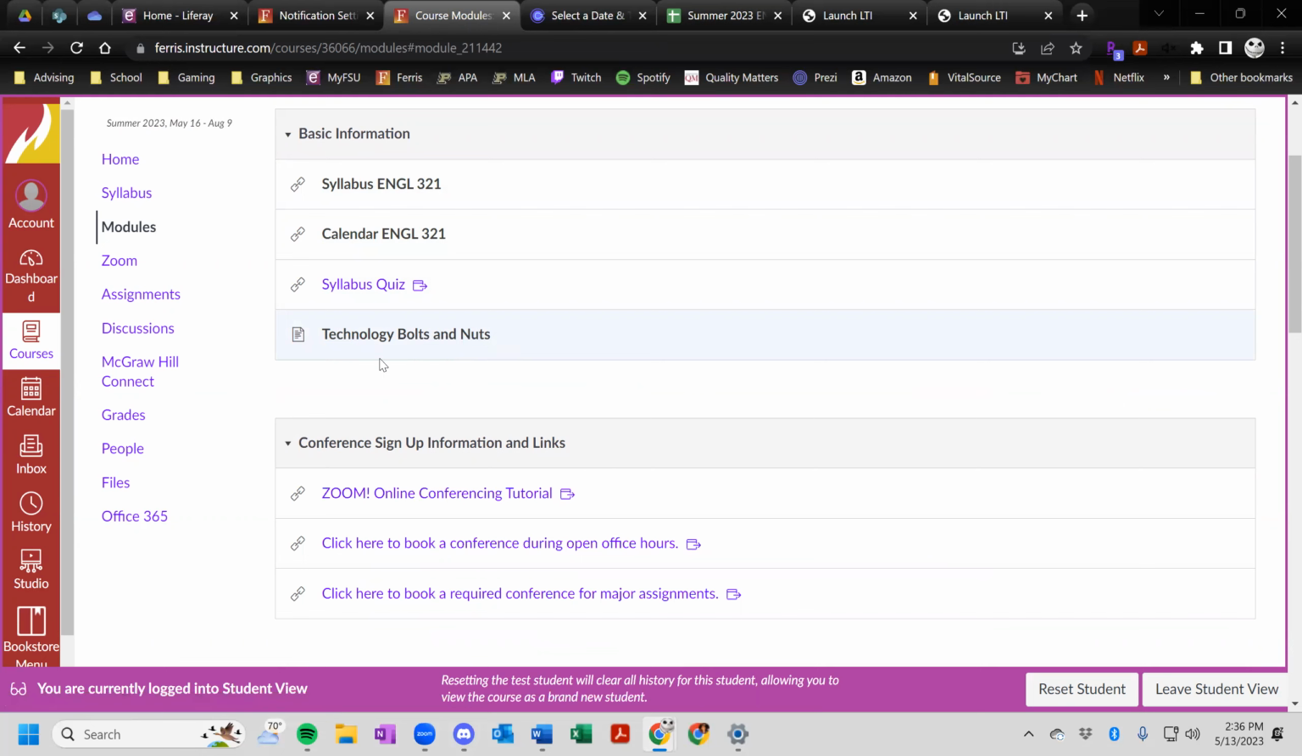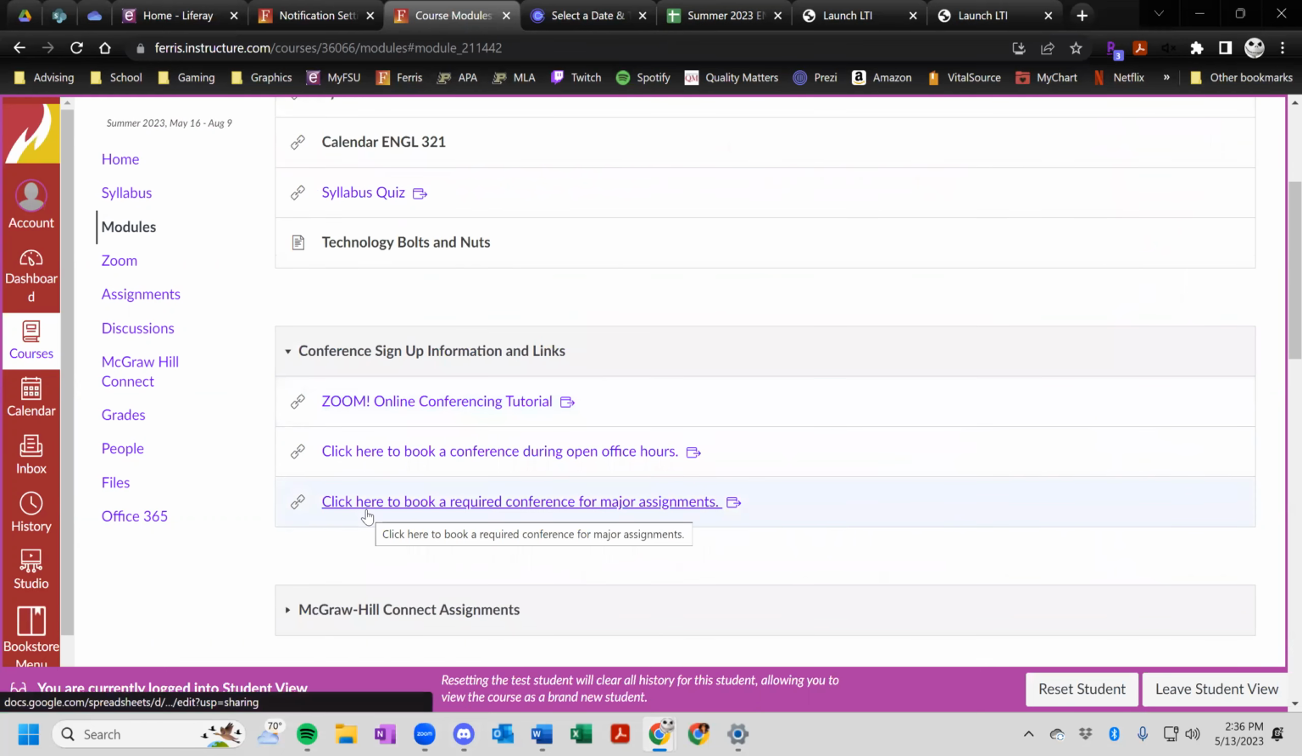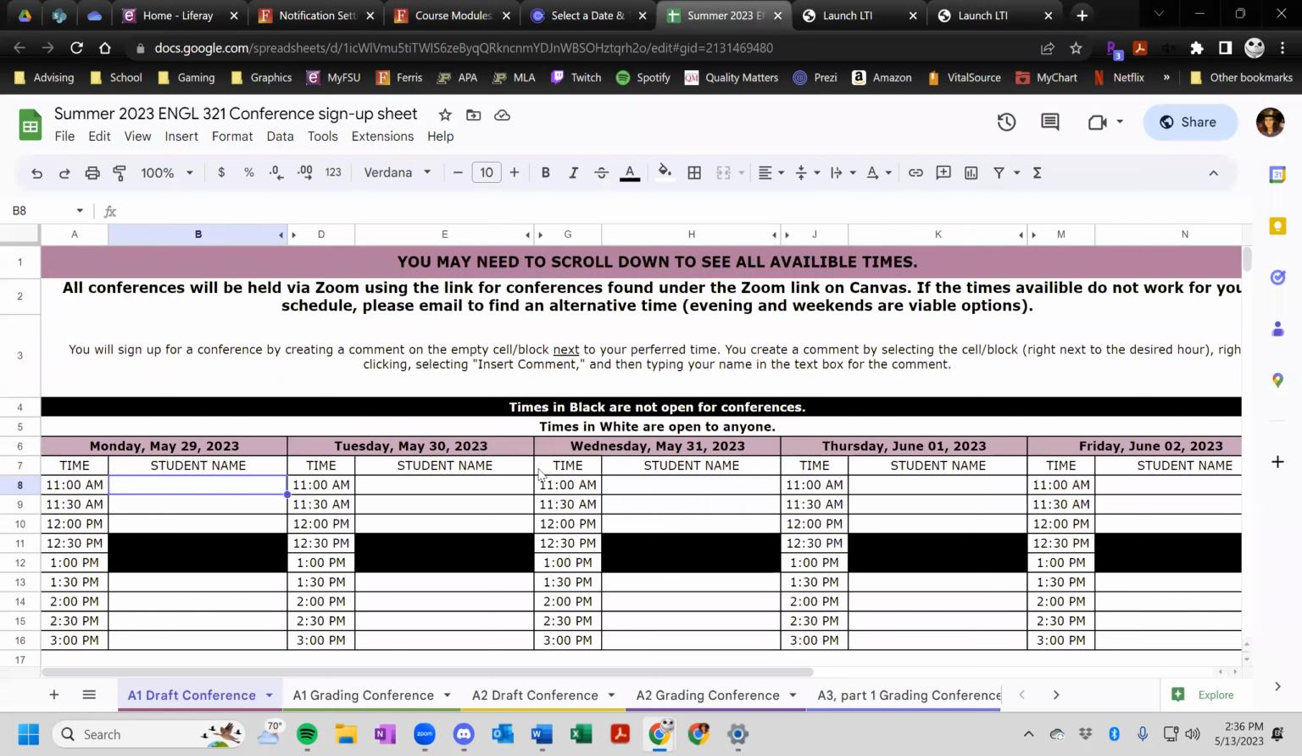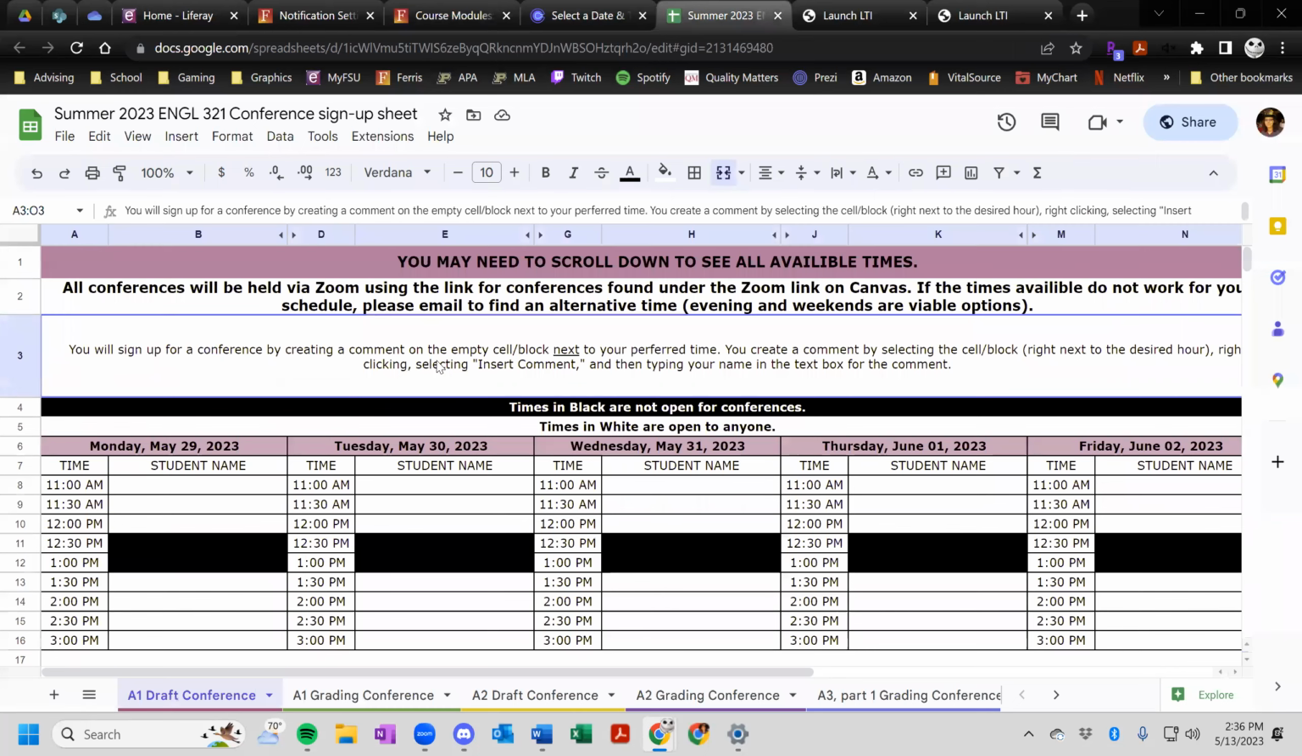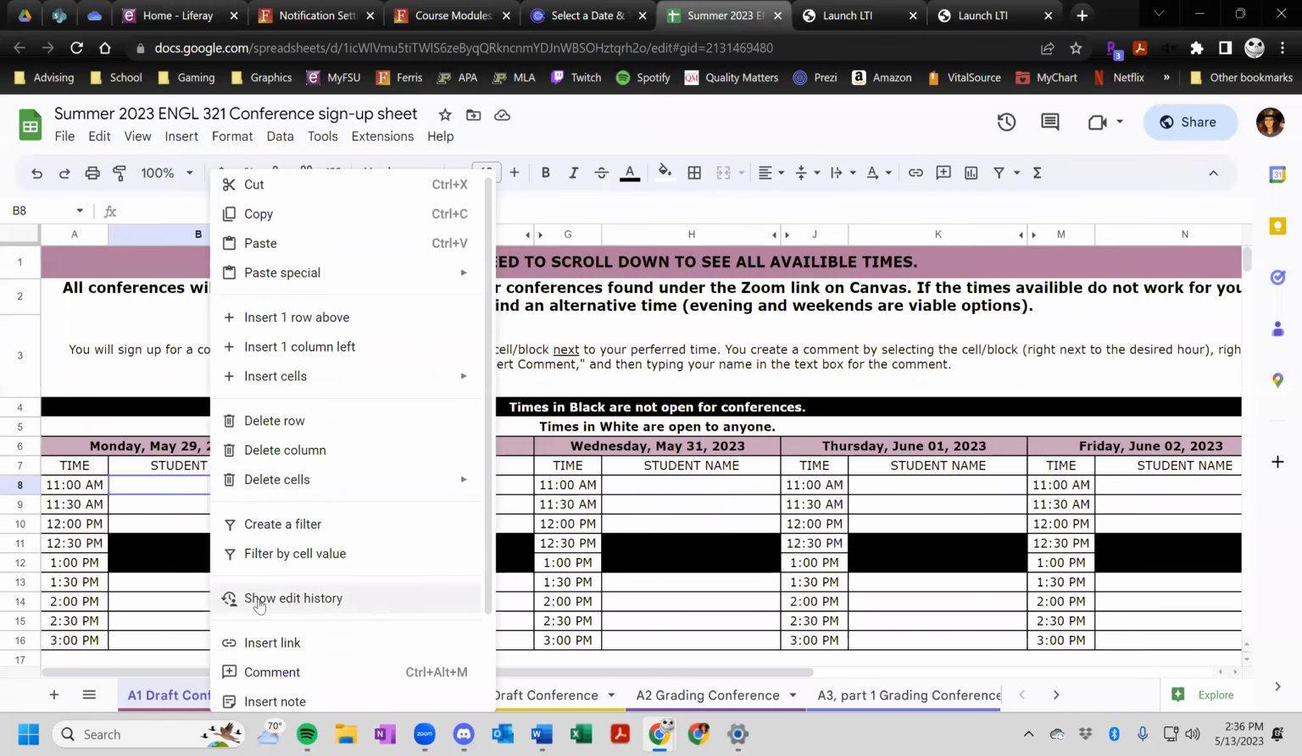Some other things that I would like to point out is that when it comes to doing conferences, of which there are several mandatory conferences over the course of the semester, this is where you go to sign up for a mandatory conference. When you click on this, it's going to take you to this document right here. And as it says, in order to sign up for a conference, you right-click and then you select comment.